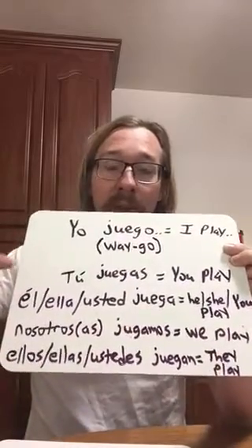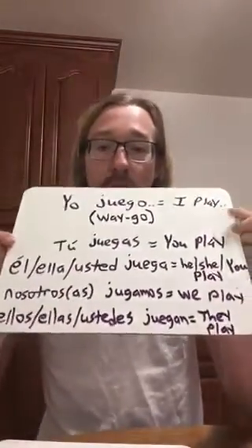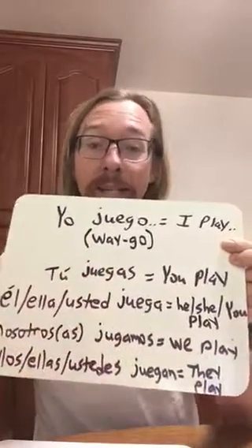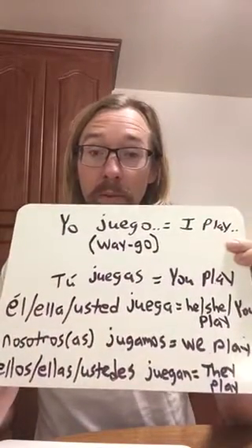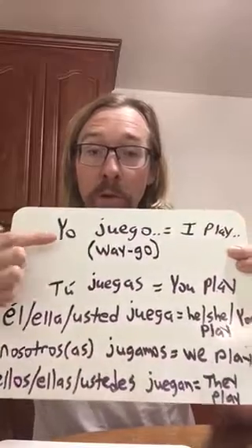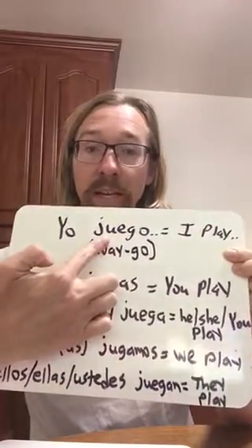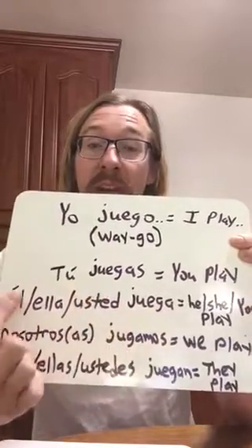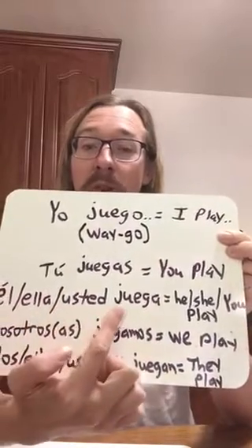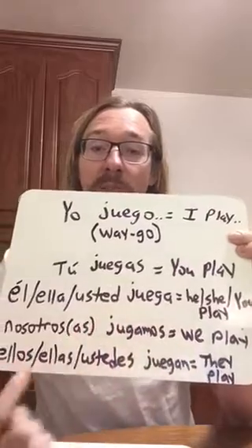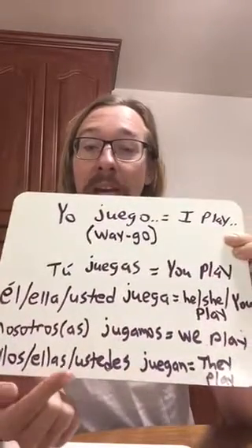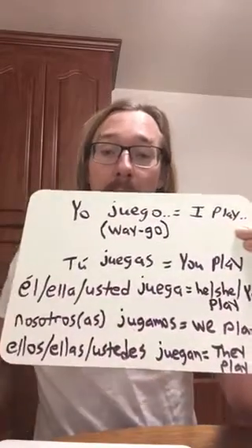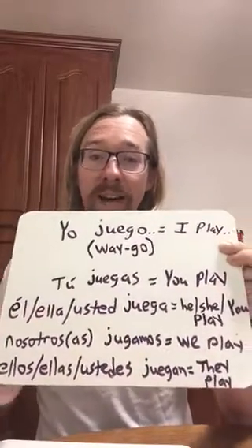So for every version, every conjugation of jugar contains a UE except for the nosotros form. All right, so the yo form will contain a UE after the J. The tú form contains a UE after the J. The él, ella, usted form changes to UE after the J. The ellos, ellas, ustedes form changes to UE after the J. But the nosotros form does not.